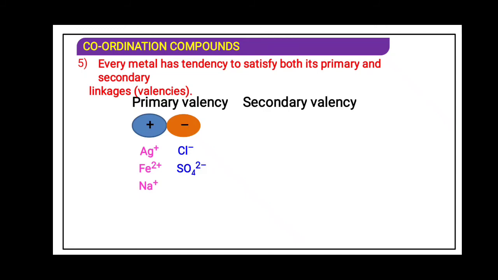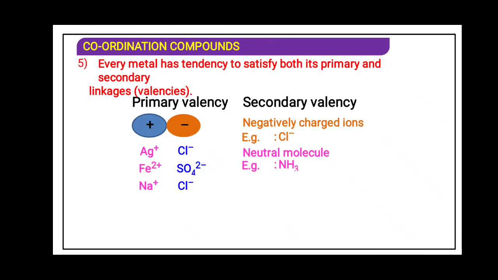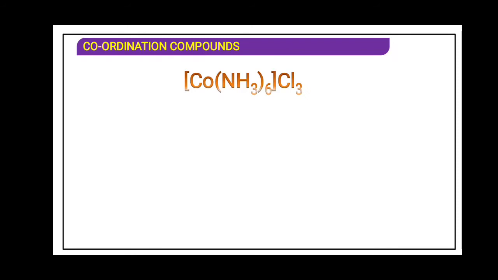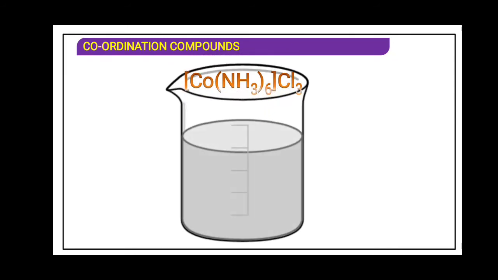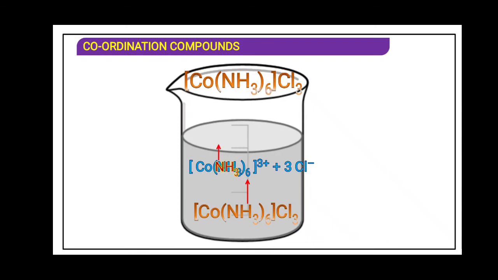This we know very well. We have studied in school Ag plus Cl minus, Fe2 plus SO4 2 minus. Secondary valency can be satisfied by a negative charge ion, that is Cl minus, a neutral molecule, that is ammonia, or a positive charge ion, that is NO plus. Now the complex is added into a beaker containing water. What will happen? Cl minus will be given out. That is the primary valency. The salt will ionize, but the coordination compound will not get ionized. It will remain intact with the cobalt.